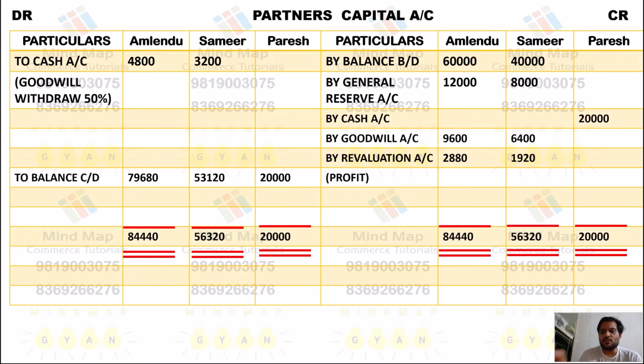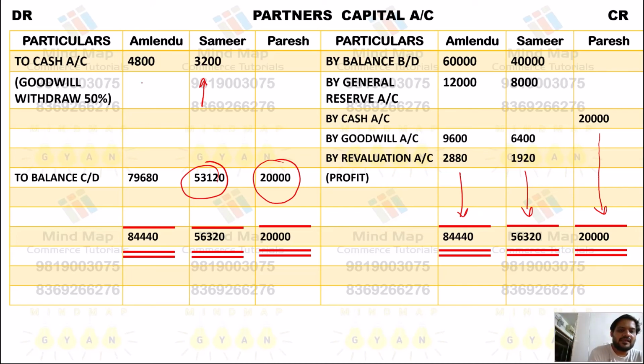Now we have to close partners capital, and we need to find respectively each of the partners balance. So let's close with the Paresh, first partner. So Paresh's 20,000, and again we're getting the balance of 20,000. Samir, again the credit is heavier, so you make the total of the Samir, and after we minus deduct this 3,200, we are getting this amount 53,120.